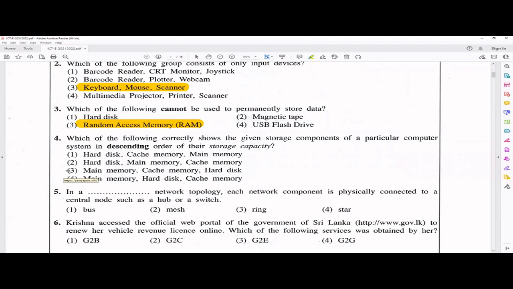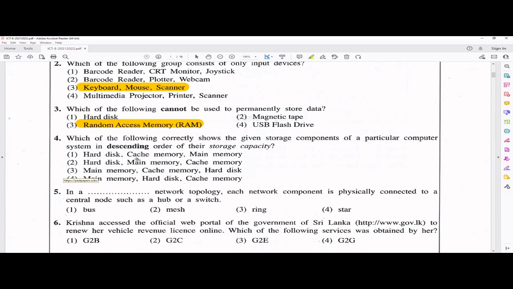Which of the following should have, now it's about the descending order of storage capacity. So descending order means the highest capacity one should come on top. So hope you remember, the topmost one is the magnetic tape, and then came the hard disk. So they have the highest storage capacity. As this is descending, you have to start from the most data capacity to the lowest. So actually the first two answers you can take because of that, right? Because here main memory, that is RAM, is coming here. So that is wrong. So you have to go for these two answers.